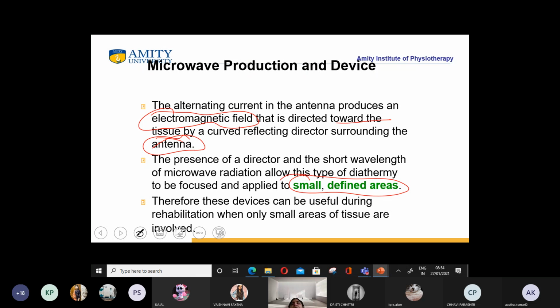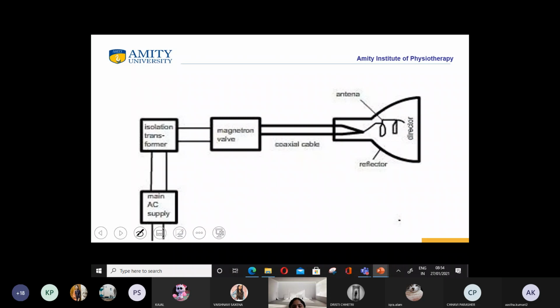If you do not apply it on small and defined areas, it would be a waste of time, because the energy is absorbed in the superficial layer, not in the deep layer. So even in the superficial area, the area should be small and defined. Therefore, these devices can be useful during rehabilitation when only small areas of tissues are involved.